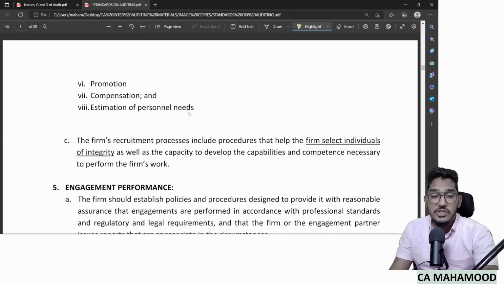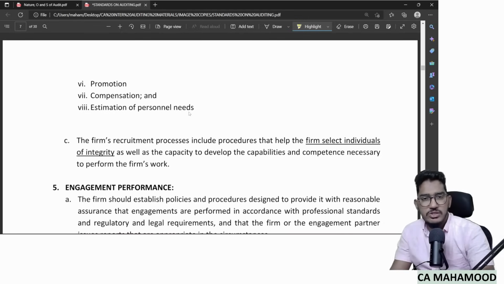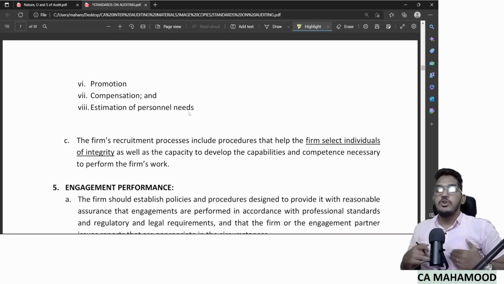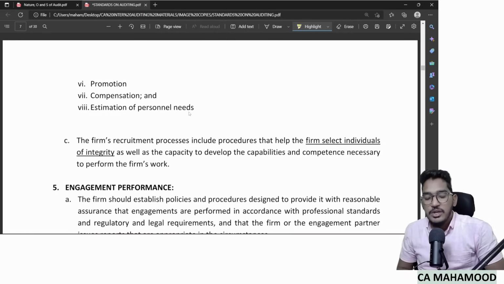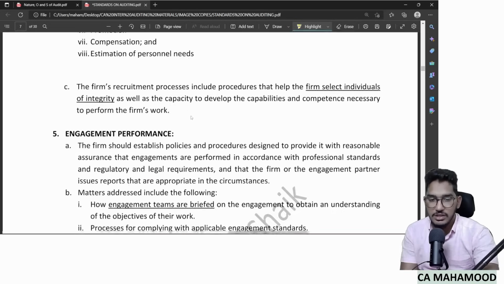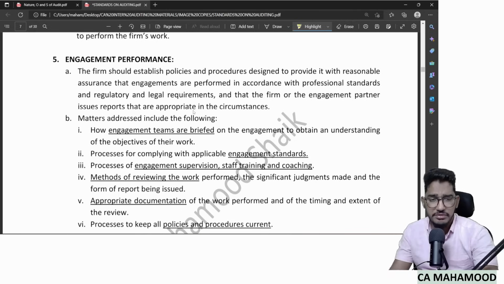If you find someone working very hard, give them promotion and enough compensation, and even try to meet their personal needs also. Why? Because employees' personal conditions will have an impact on their professional life also. If you have these kinds of policies and procedures for your staff, then your staff become more competent, and the audit will happen in a qualitative manner. So this is regarding the 4th area. Now talking about the 5th area, engagement performance.